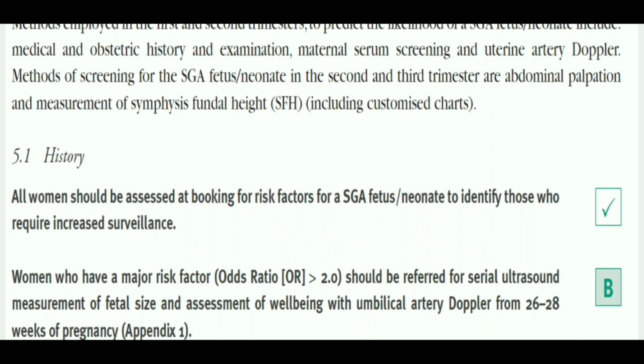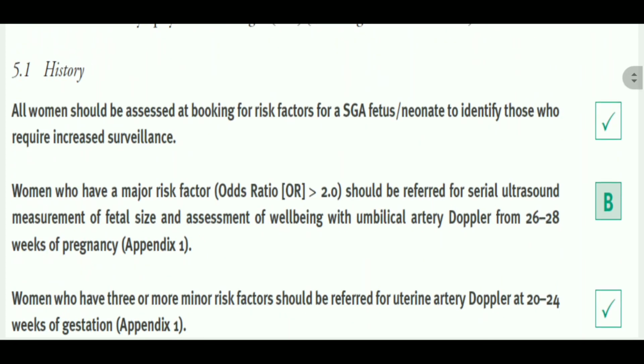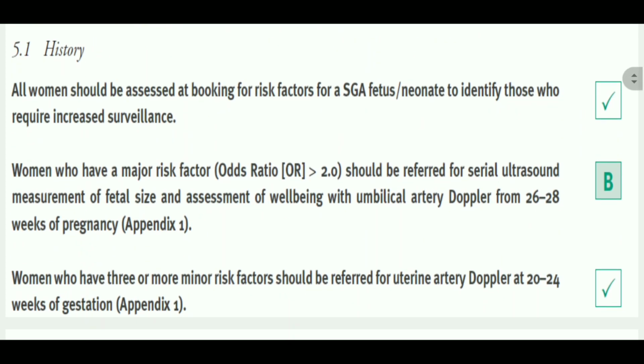Now coming to the history. It's very important that all women should be assessed for risk factors for SGA fetus or neonates to identify those who require increased surveillance. Women who have major risk factors should be referred for serial ultrasound measurement of fetal size, assessment of fetal well-being and umbilical artery Doppler from 26 to 28 weeks of pregnancy.